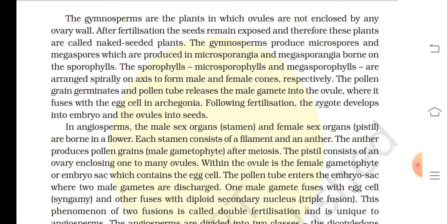The microsporophylls and megasporophylls are arranged spirally on axes to form male and female cones, respectively. The pollen grains germinate, and the pollen tube releases the male gamete into the ovule, where it fuses with the egg cell in archegonia. Following fertilization, the zygote develops into embryo and the ovules into seeds.